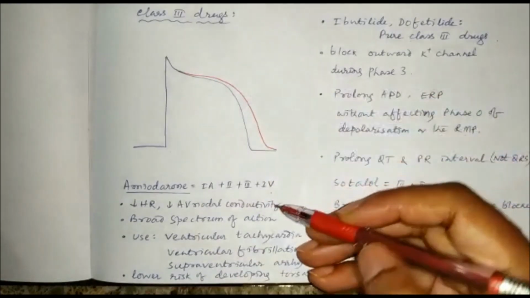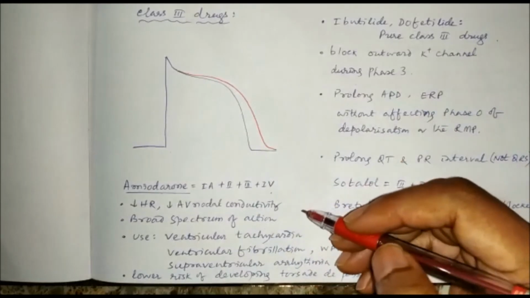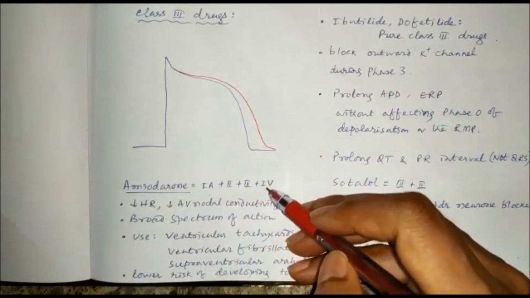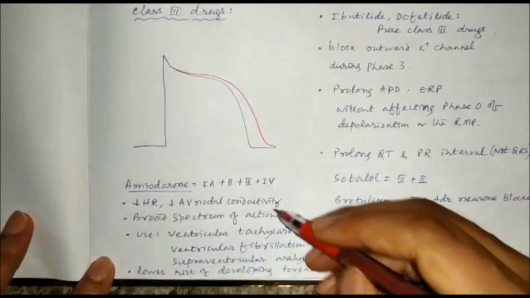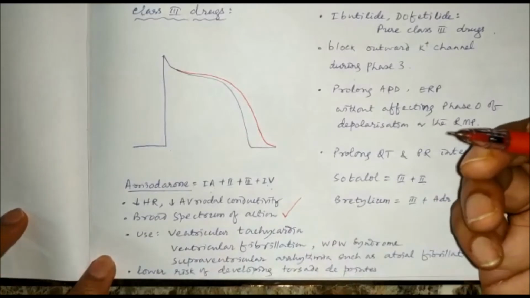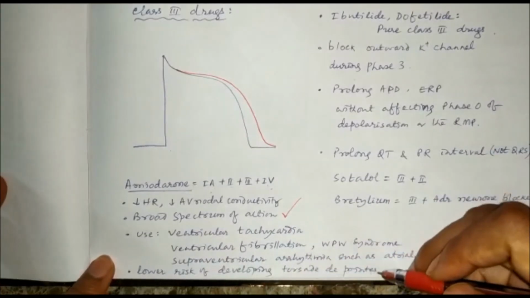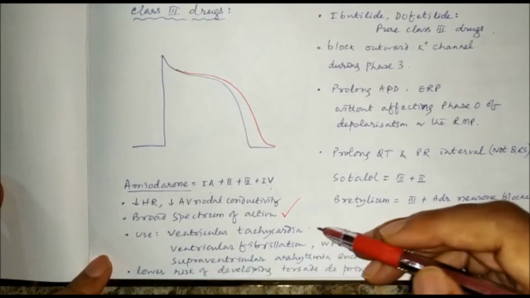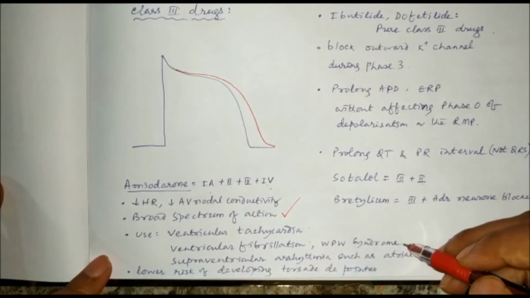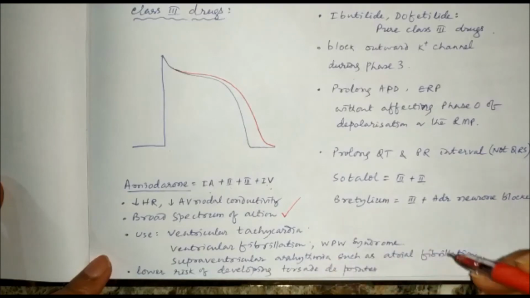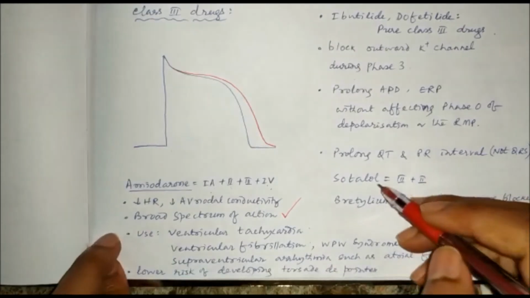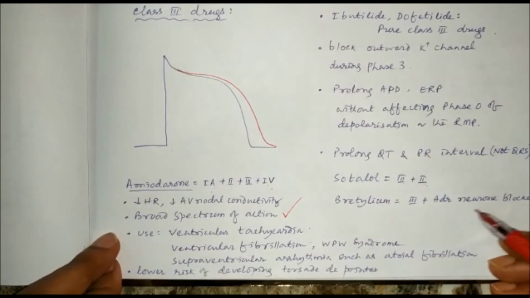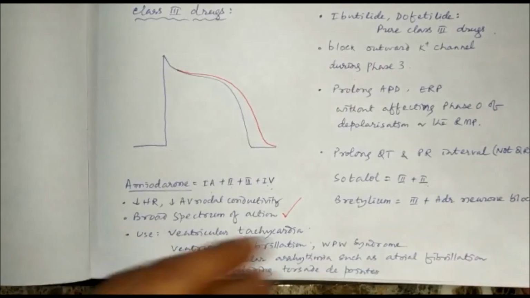But some class 3 drugs have multiple actions, like amiodarone. In addition to class 3, it has class 1A, class 2 and class 4 action, because of which it has a broad spectrum of action, and there is lower risk of developing torsades de pointes. So it can be useful in ventricular tachycardia, ventricular fibrillation, WPW syndrome, and supraventricular arrhythmia such as atrial fibrillation. There is also sotalol, which in addition to class 3 also shows class 2 action. Bretylium, which is an adrenergic neuron blocker, also has class 3 action.